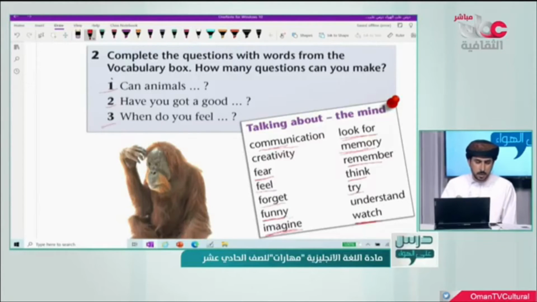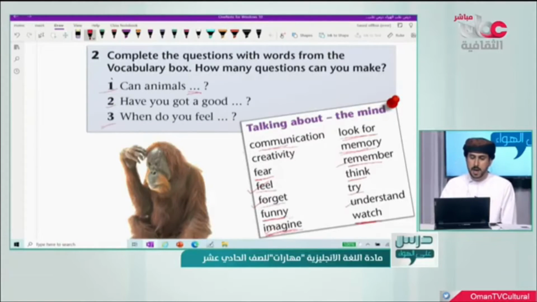Now, for example, number 1, can animals, actually here we need a verb. So can animals, for example, feel? Can animals forget? Can animals imagine? So can they do such things? Can animals remember, for example? Can animals think, understand, and so on?